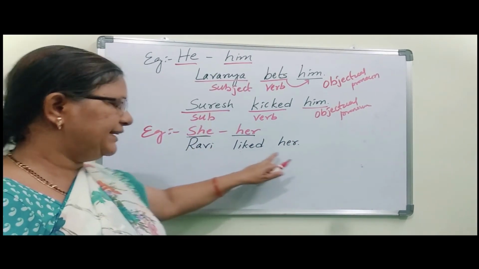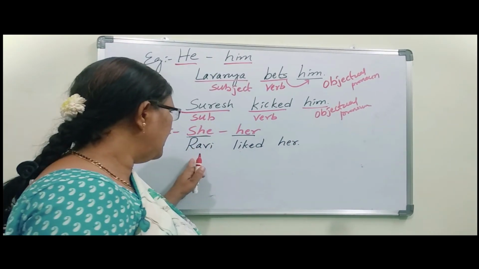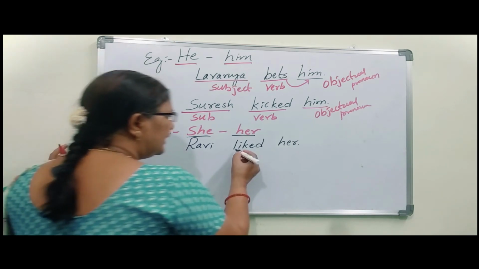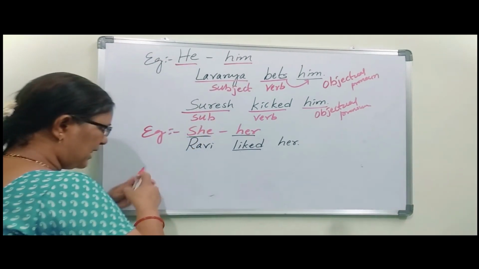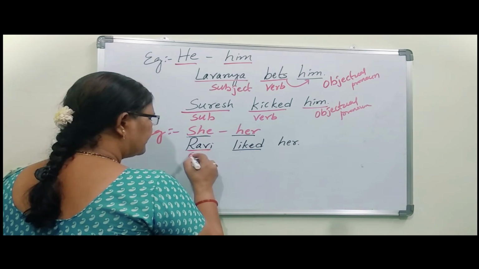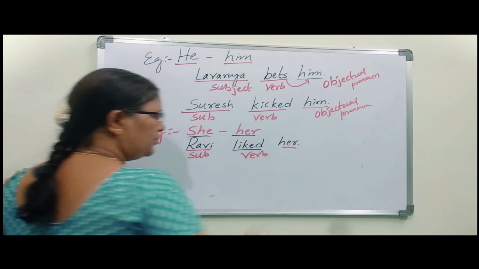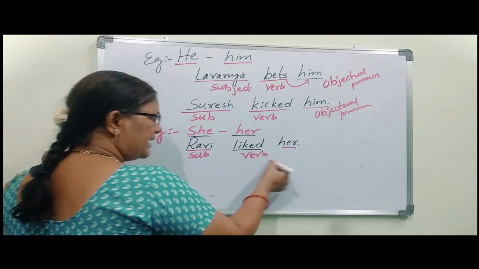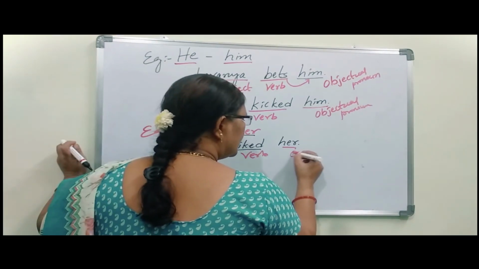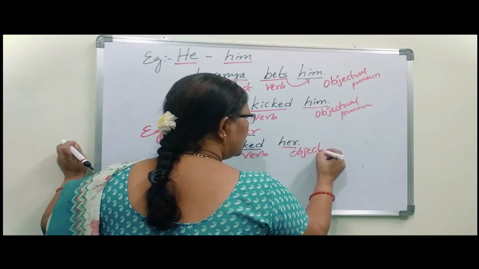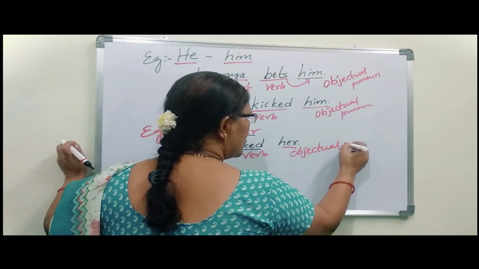Ravi liked her. Okay. Ravi, one boy is there. He did some work, that is liked. To whom? To her. So that action affected her. That's why her comes under objectual pronoun.